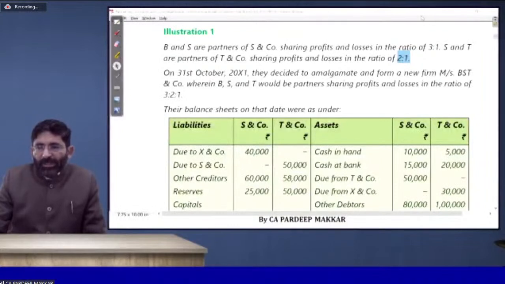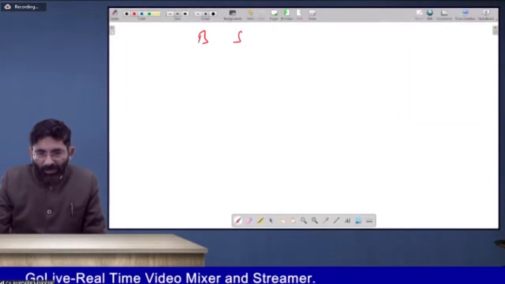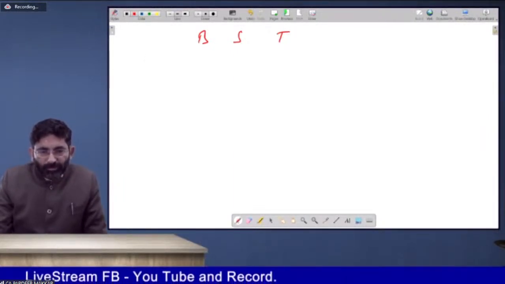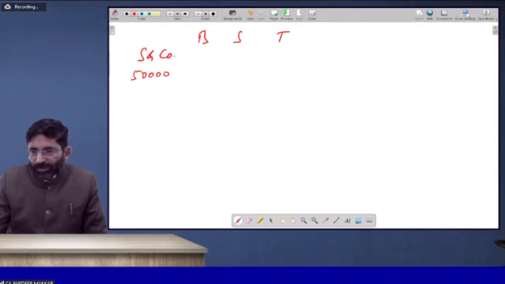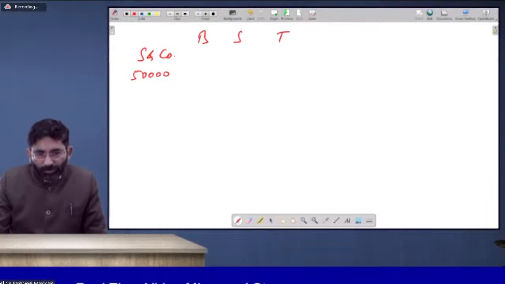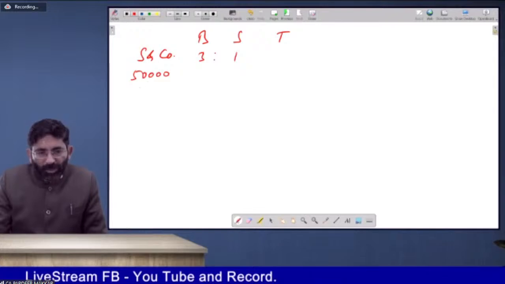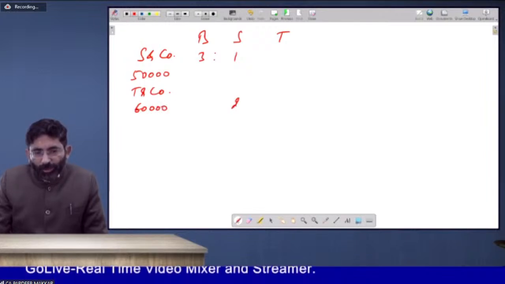So B, S, and T, three partners are there. In S and company, goodwill is 50,000, and the ratio is clear to us. This is 3:1. Goodwill of T and company is 60,000, and the ratio is 2:1.